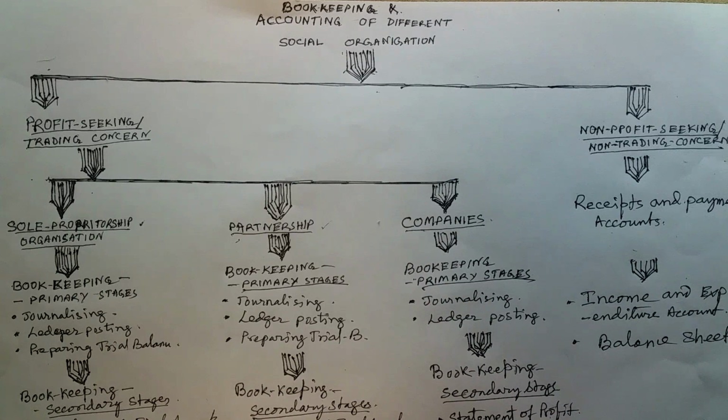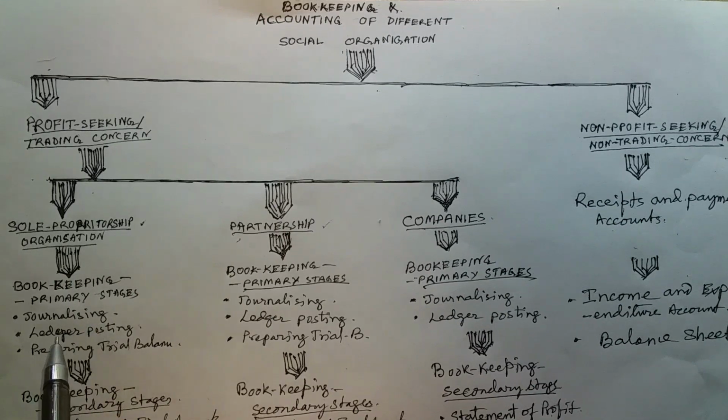Now, bookkeeping, which you have learned in class 11, has bookkeeping and accounting. Bookkeeping is the primary stage of recording transactions. The primary stage of recording transactions is called journalizing and then ledger posting.